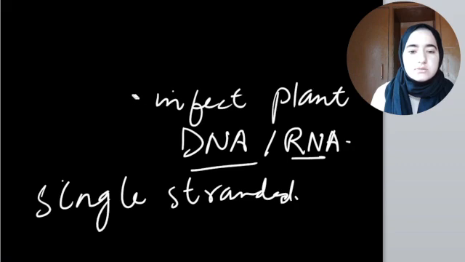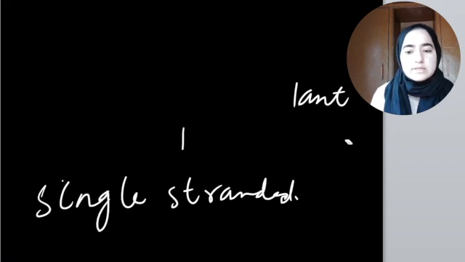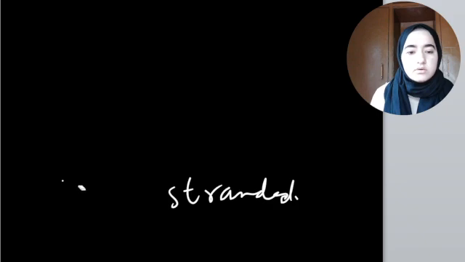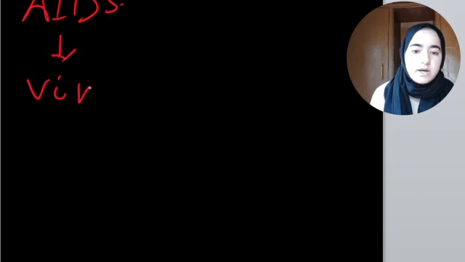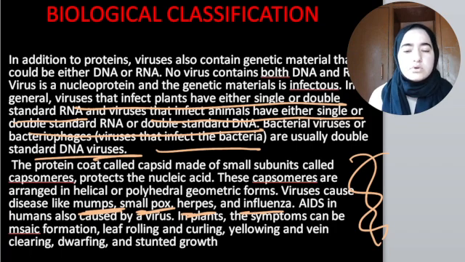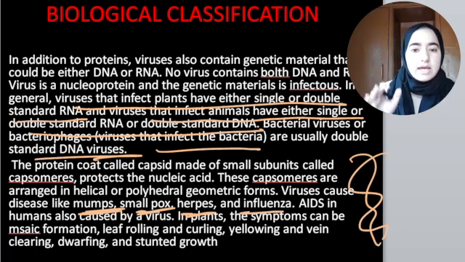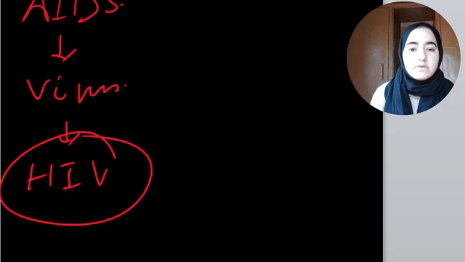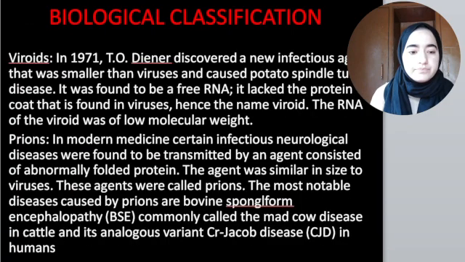Only AIDS patients, their life can be prolonged through medicines, but ultimately they have to die because of that disease. AIDS, which is in humans, is also caused by a virus, namely HIV, human immunodeficiency virus. See how dangerous these viruses are? In plants, viruses also cause symptoms like leaf rolling and yellowing. Before autumn they become yellow, and their height remains dwarf. They have stunted growth.